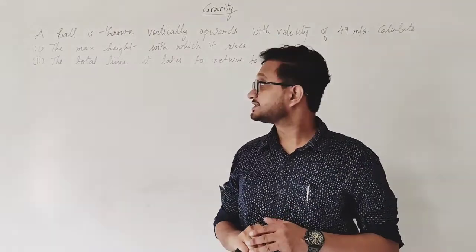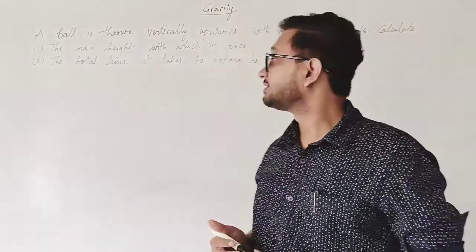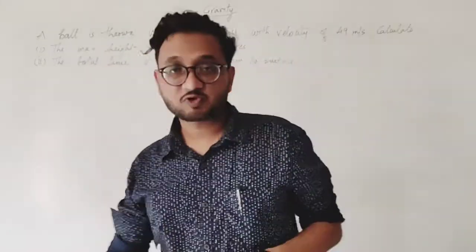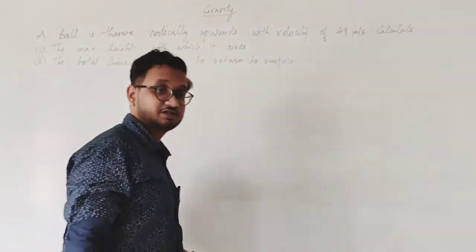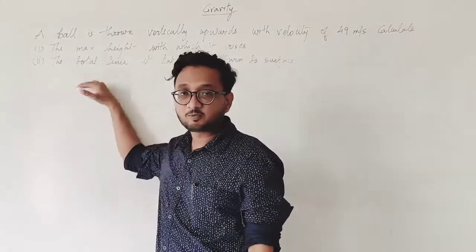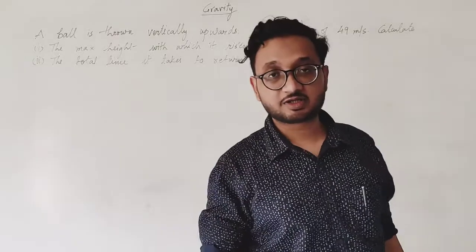Okay, students. So this is a very interesting numerical. The question states that a ball is thrown vertically upwards with a velocity of 49 meters per second. Calculate the maximum height to which it rises. So the ball is thrown vertically upwards. How much maximum height will it achieve?